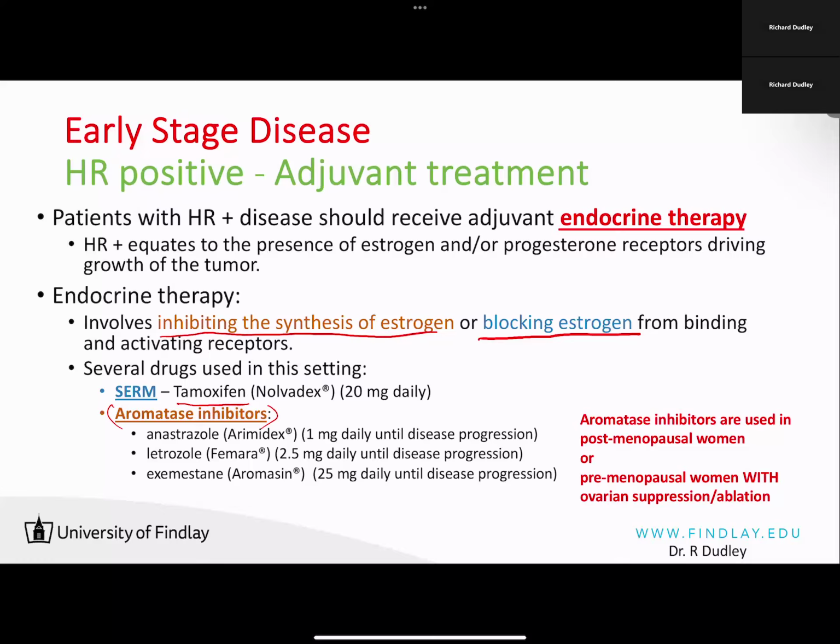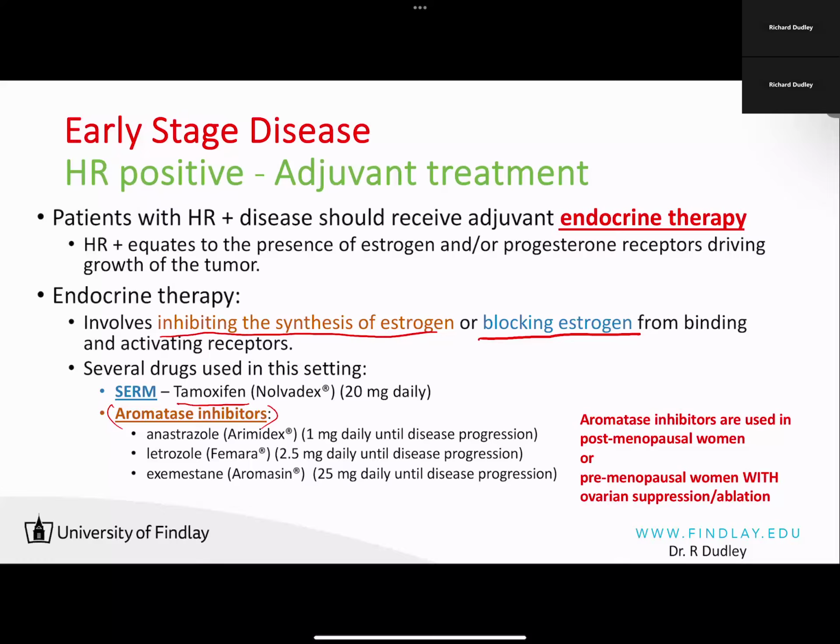Now, aromatase inhibitors by themselves are typically reserved for postmenopausal women. They work well, but they only work well when the ovaries are no longer synthesizing estradiol. Now, in a premenopausal patient, the ovaries are the primary site for estrogen synthesis.